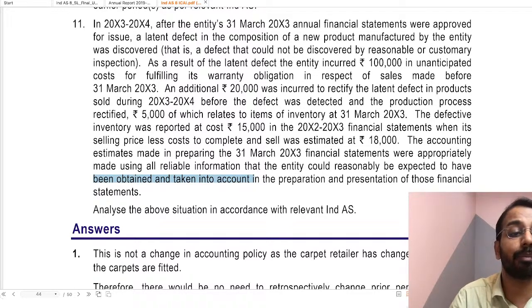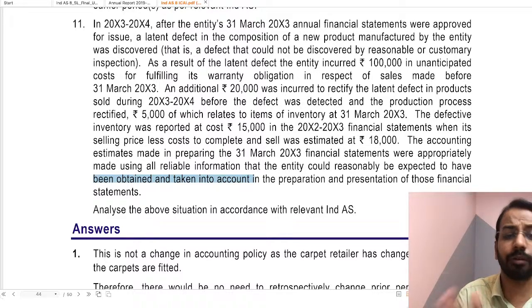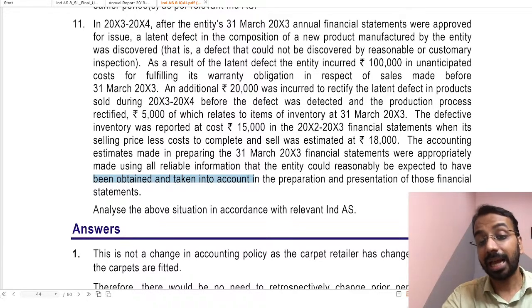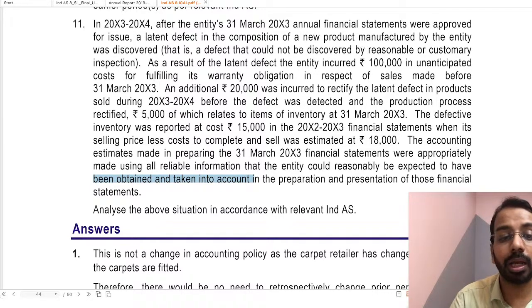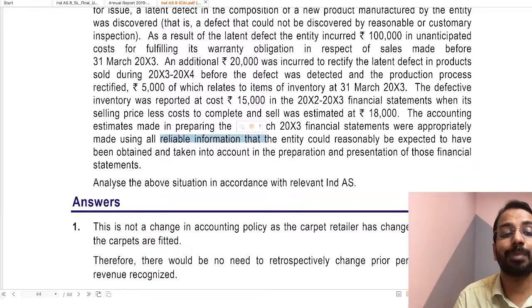So can we say that it is a prior period error? We cannot say that it is a prior period error. If it is not a prior period error, then how should we account for it? We should account for it in the financial statements of 31st of March of year 4. We will not account for it in the financial statement of 31st of March of year 3. Okay, because as per the question also, we have made all appropriate estimates using the reliable information that we were expected to have taken into account while preparing the financial statement.